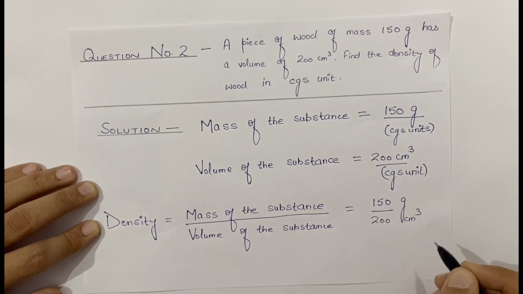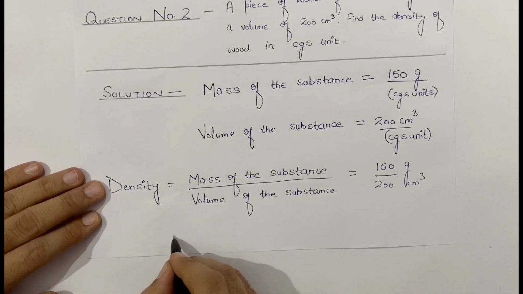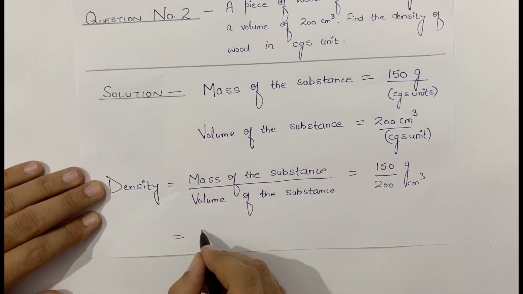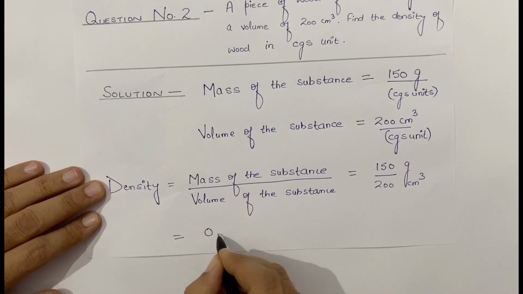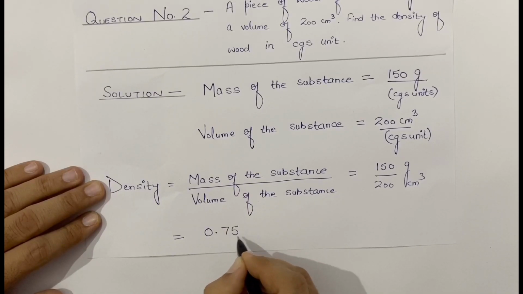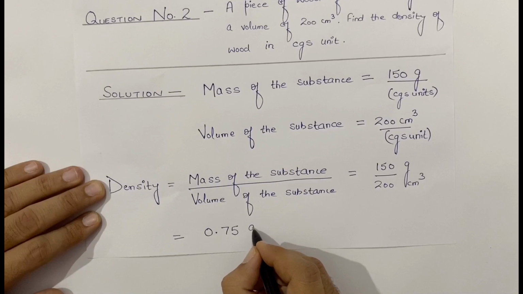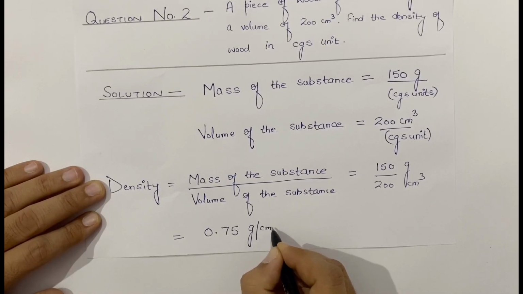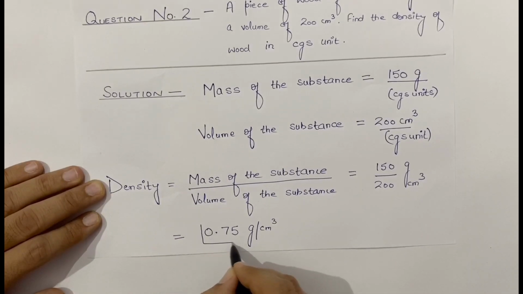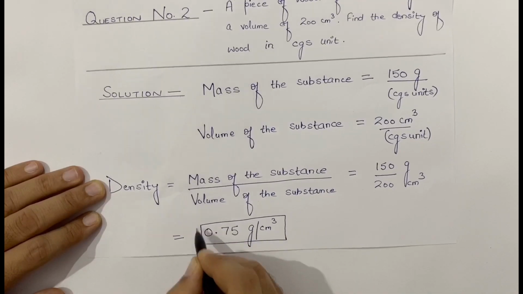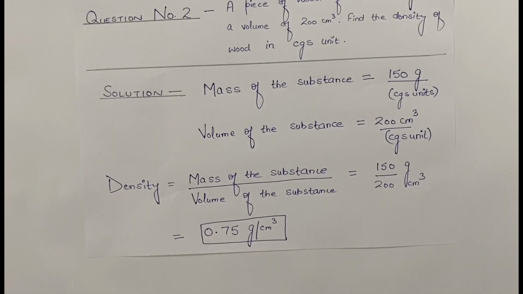Gram, centimeter cube, both are in CGS units, so no problem with the units, both are in the same system of units. We'll get 0.75. Unit will be gram per centimeter cube. Now in the question it was required to calculate the density of wood in CGS unit. So gram per centimeter cube is the CGS unit of density.